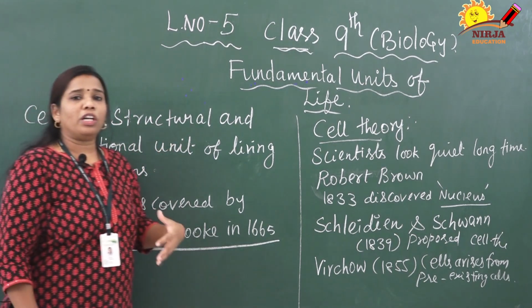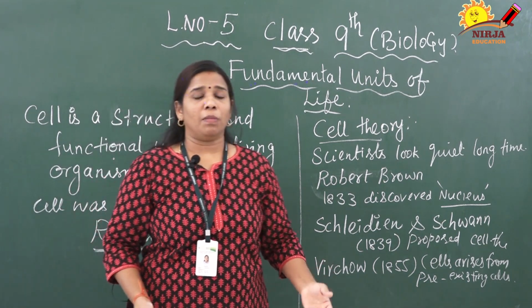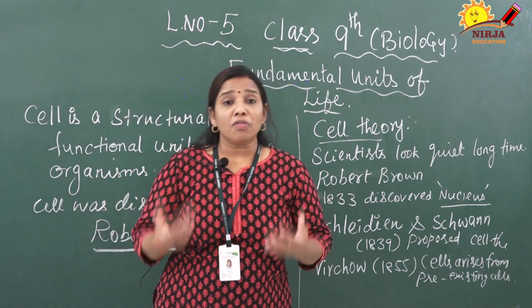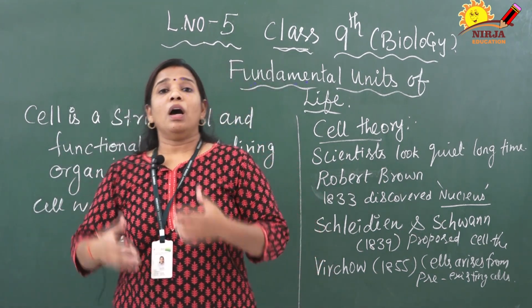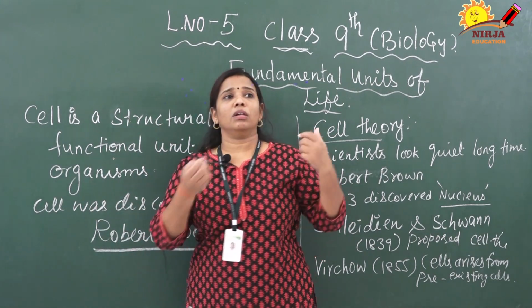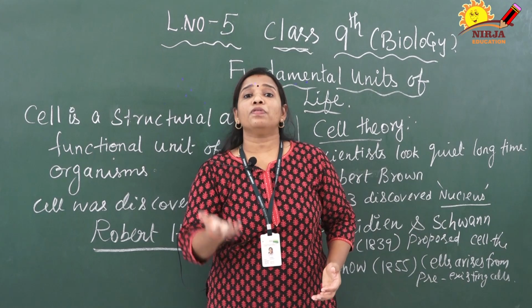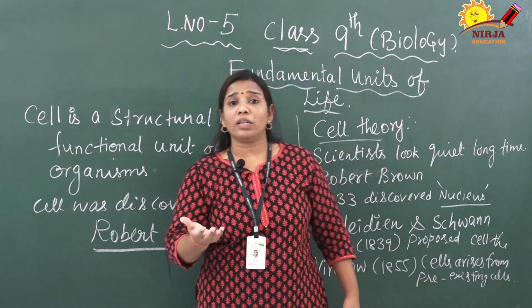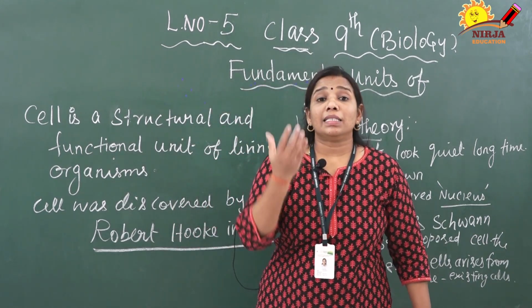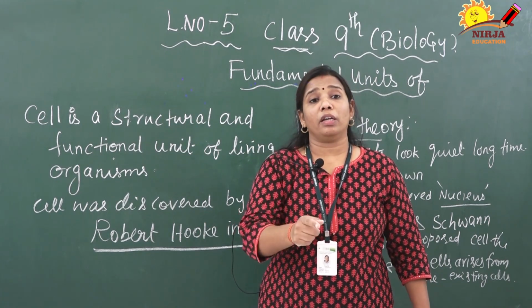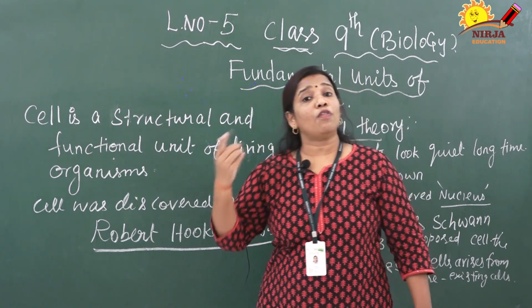Our body has different kinds of organ systems like the digestive system, nervous system, muscular system, urinary system, excretory system, etc. Each system is made up of certain organs. Each organ is made up of what? Cells. The cell is the basis of the organ and whatever function the organ is doing.